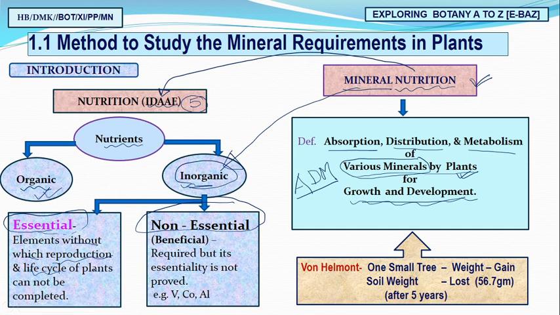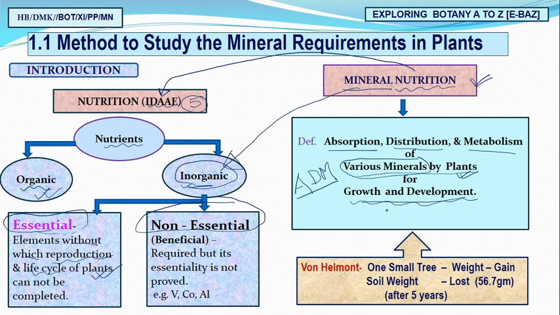A plant has to complete its production and life cycle, so it needs essential nutrients, and the non-essential ones are beneficial, meaning required, but their essentiality is not proved. So we will discuss mainly the essential elements here.